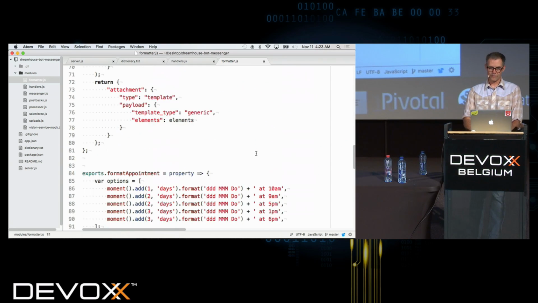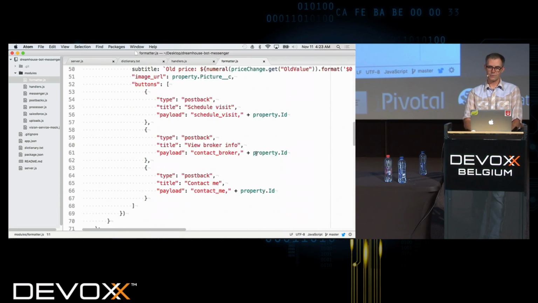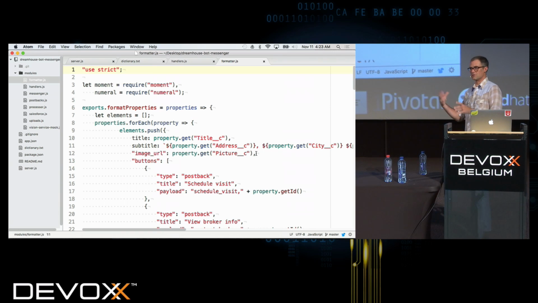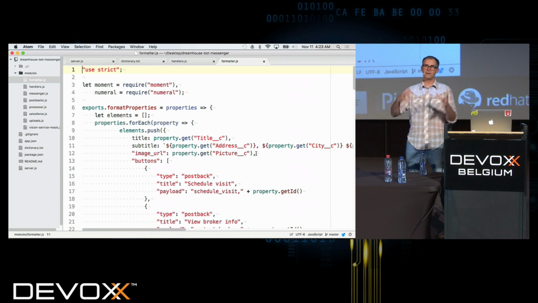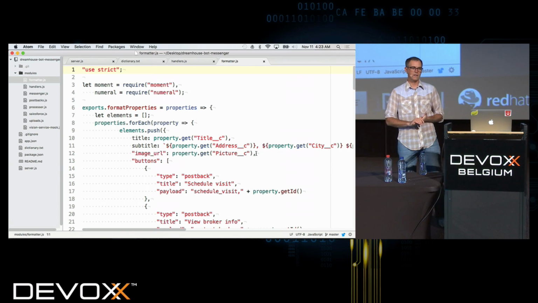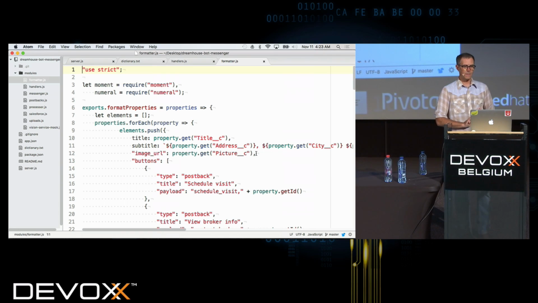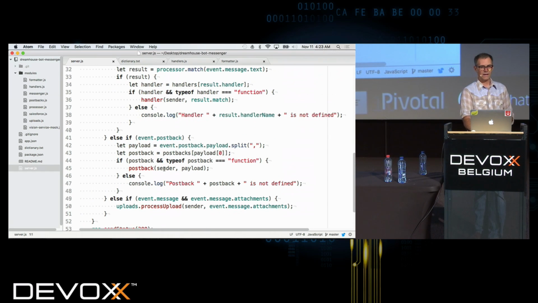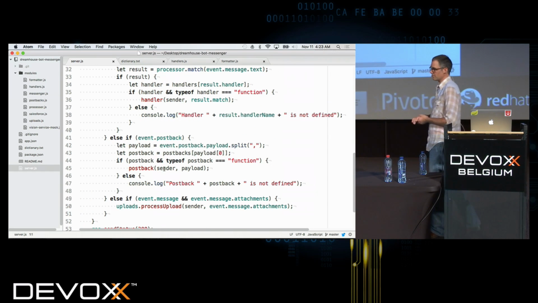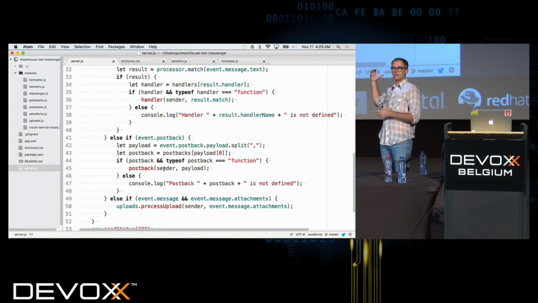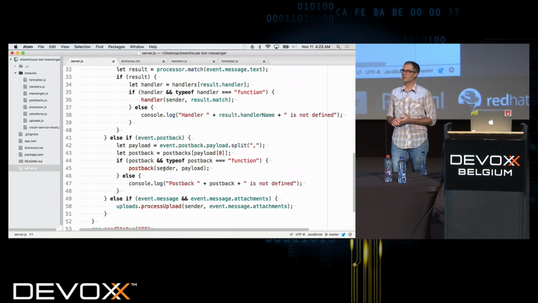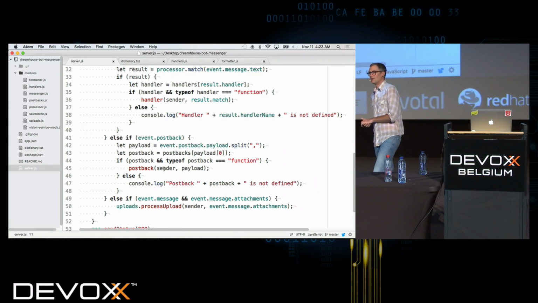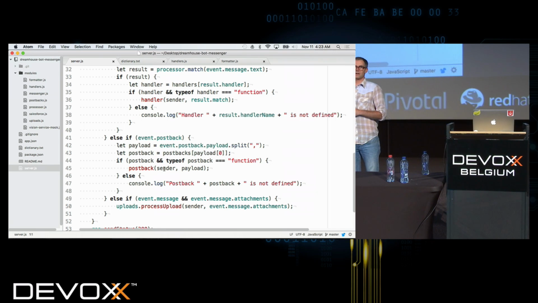Different formatters here for the different things that we need to format. And this is just a transformer from my data structure to the data structure that Messenger wants. Okay, so that's our Messenger bot with our server. Again, just a simple Node.js server and calling these handlers. But in this case, a lot more manual because we didn't have a library to help us implement that protocol. Any questions about Messenger bots?